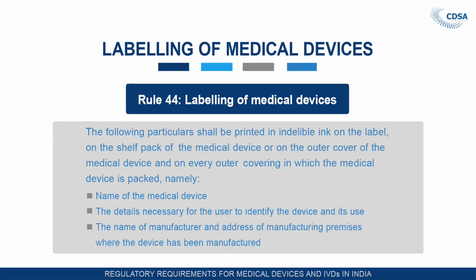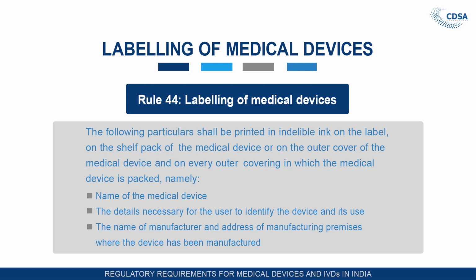Now the labeling provision of the medical devices: what labeling requirement has to be followed by the manufacturers, and that is also followed for the imported products. The labeling provision for the medical devices is given in Chapter 6, and Rule 44 gives the details of what labeling requirement is there for the medical devices and in vitro diagnostics. The information shall be printed in indelible ink on the label, on the shelf pack of the medical devices, or on the outer cover of the medical devices, and on every outer covering in which the medical device is packed.